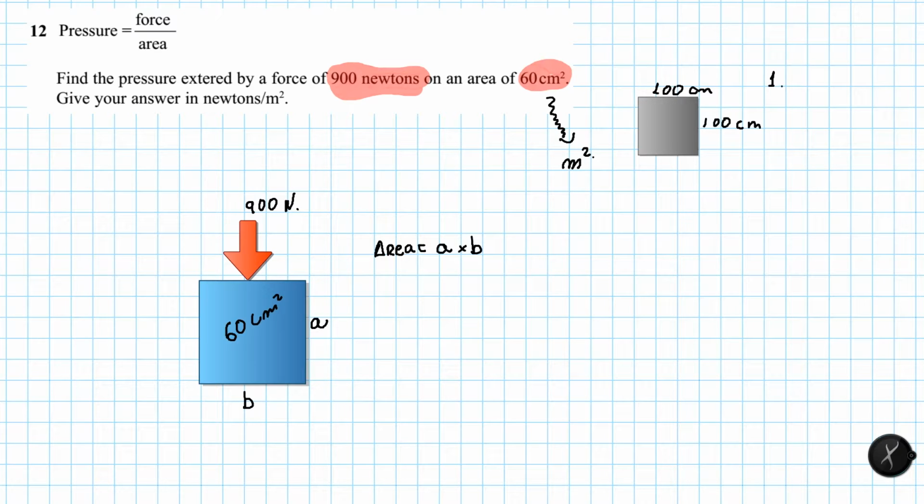The pressure is in newtons per square meter, not square centimeter, so we need to convert the unit of 60 square centimeters into square meters.